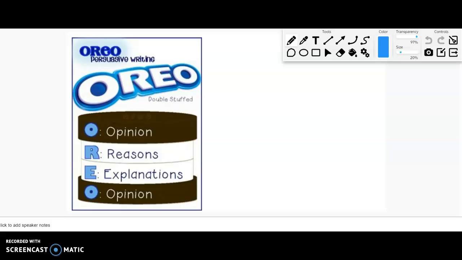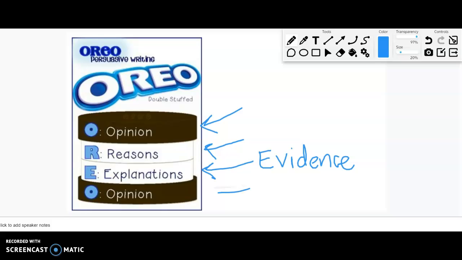Now, some things to remember about persuasive text. It'll start with an opinion of some sort that the author is going to try to prove. They'll have some reasons why they think their opinion is correct. Then they'll have explanations, or we could even say evidence for their reasons, supporting their reasons, and then they'll restate their opinion at the end.